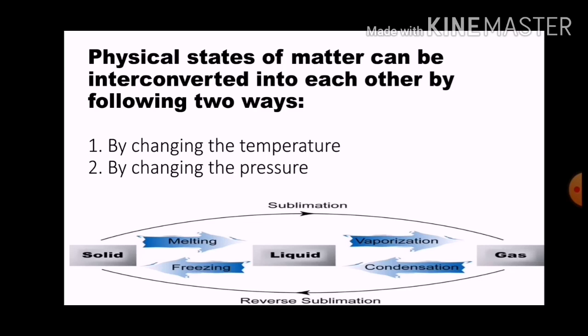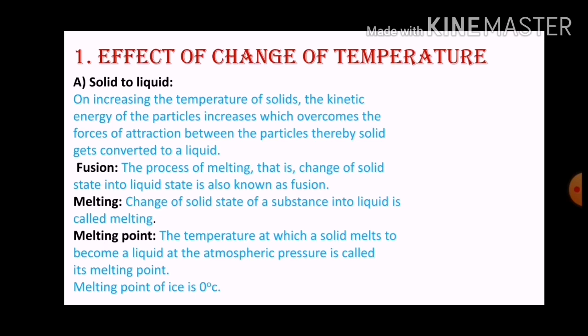So in today's class, we will study only one way, which is by changing the temperature. Changing the pressure we will study in the next class. So let's just start. The first one is the effect of change of temperature. Means if we increase the temperature, if we decrease the temperature, what will happen? How are these states changed into other forms?